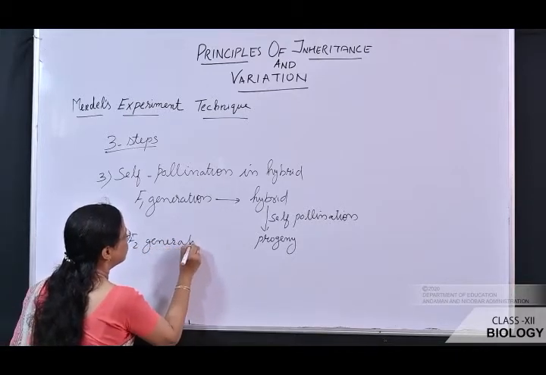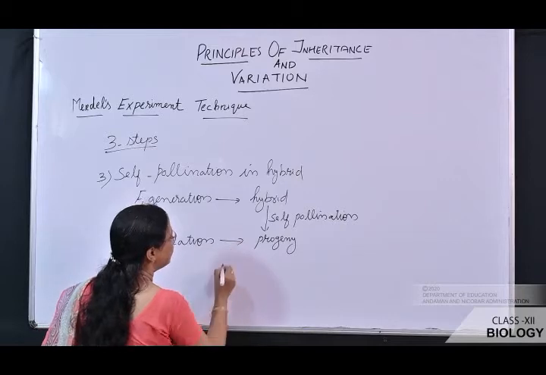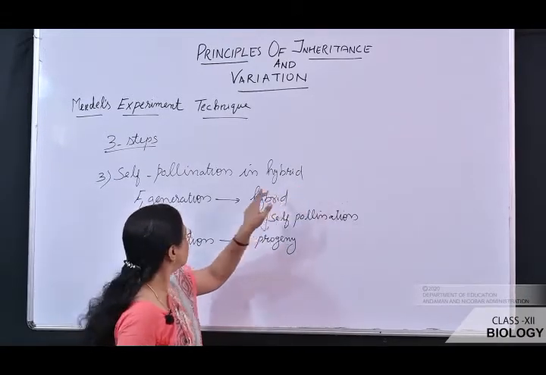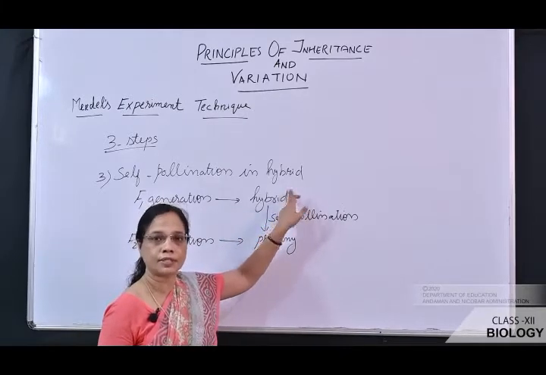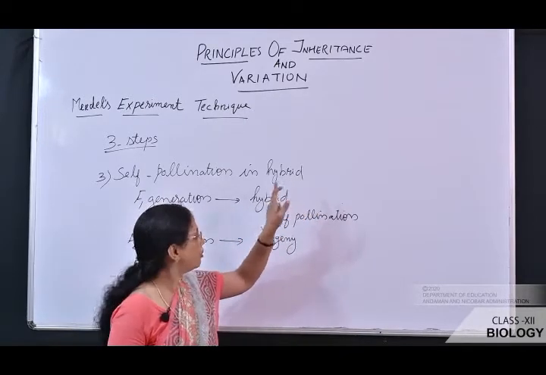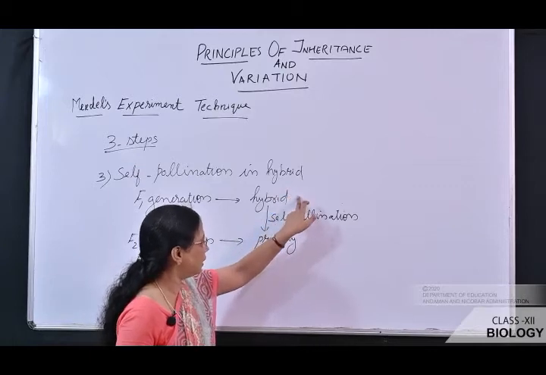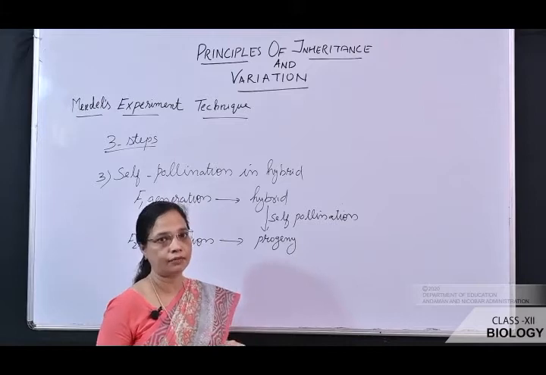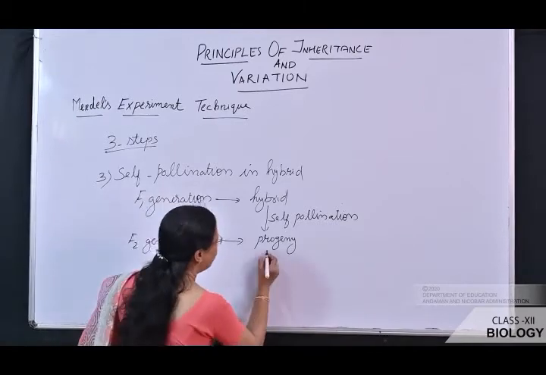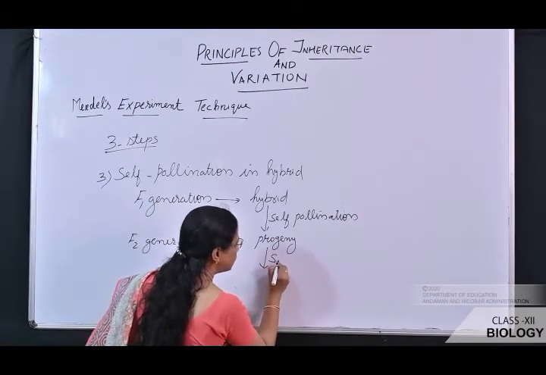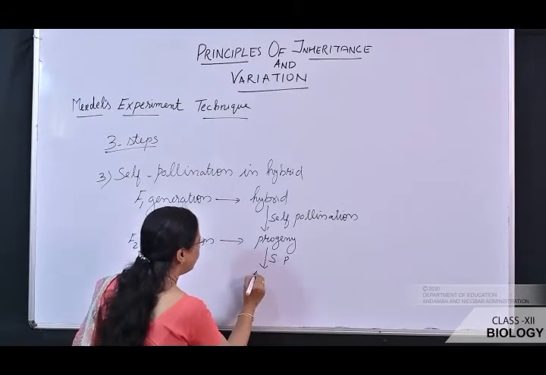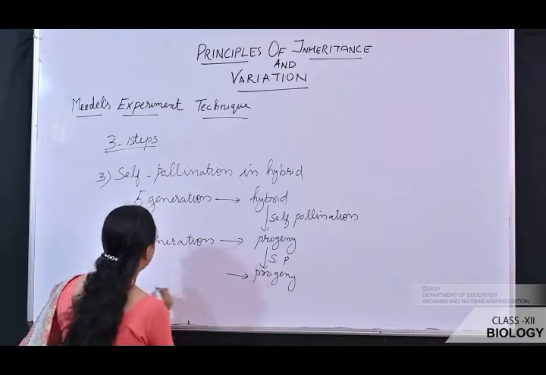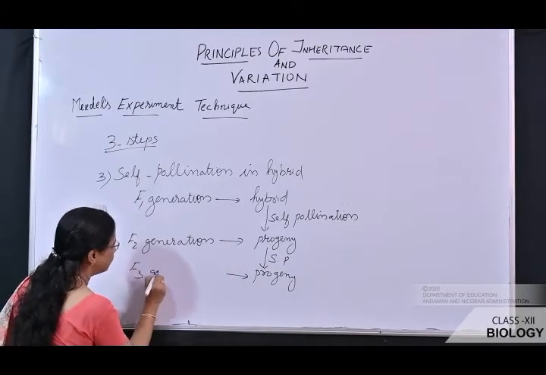So how are the second filial generations obtained? By self-pollinating the hybrid ones, that means the first filial generation. By self-pollinating the first filial generation, the progeny obtained is known as second filial generation. Likewise, if this progeny is self-pollinated again, another generation is formed, that is said to be the F3 generation.